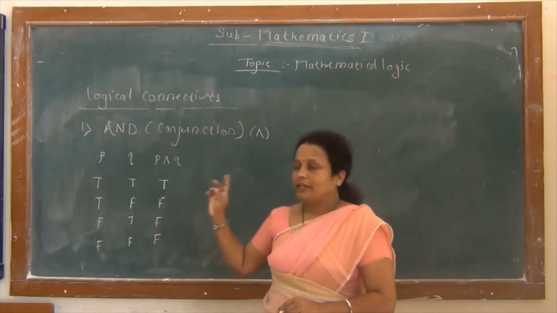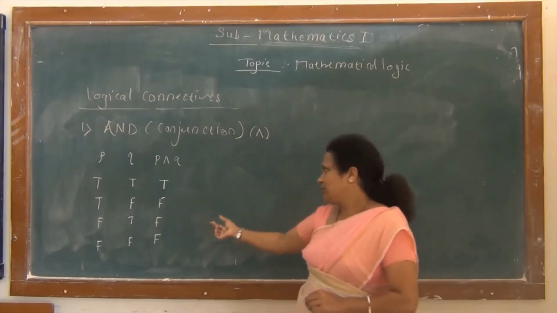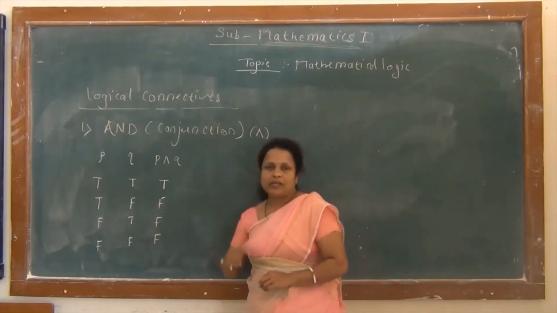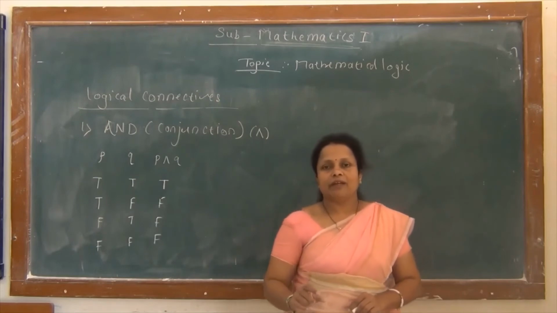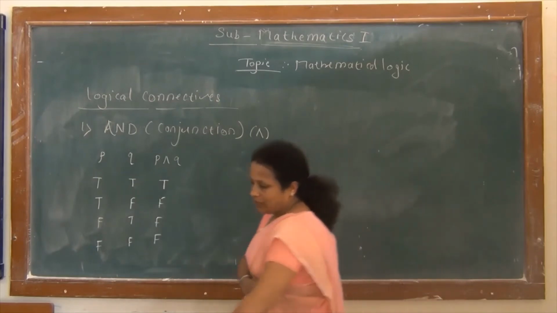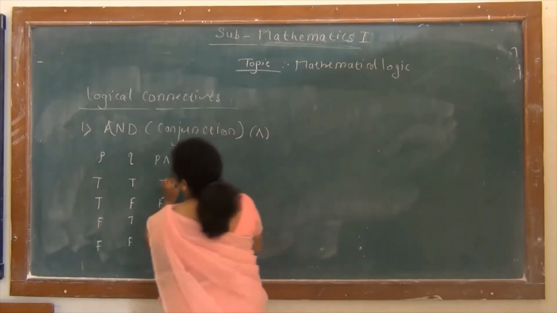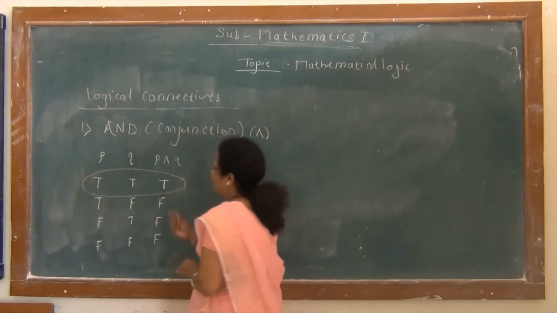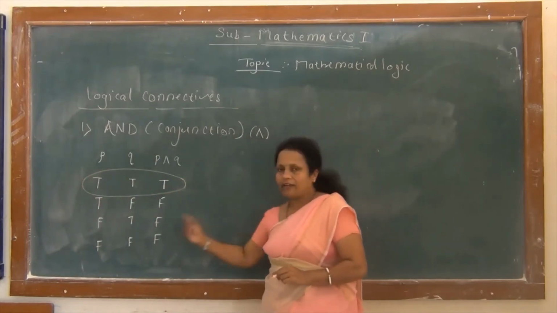So in examples we have to use this truth table of conjunction, and to remember this truth table, if we observe this truth table, here we have only one truth value T and remaining 3 are false.